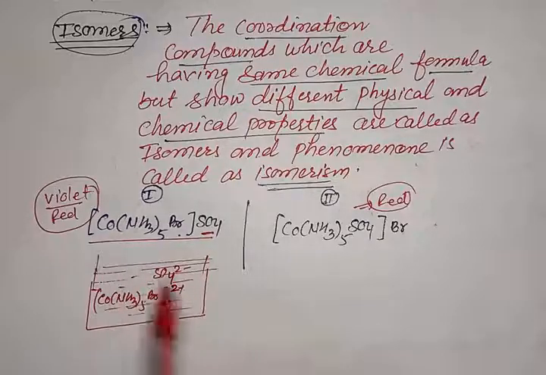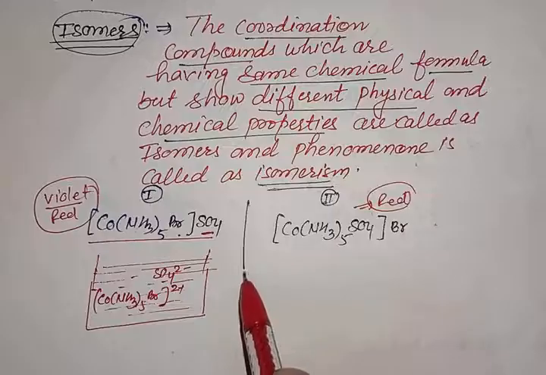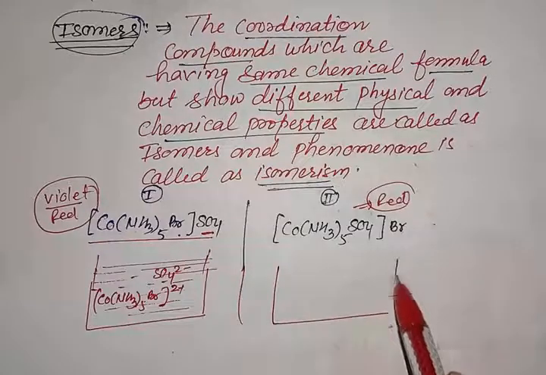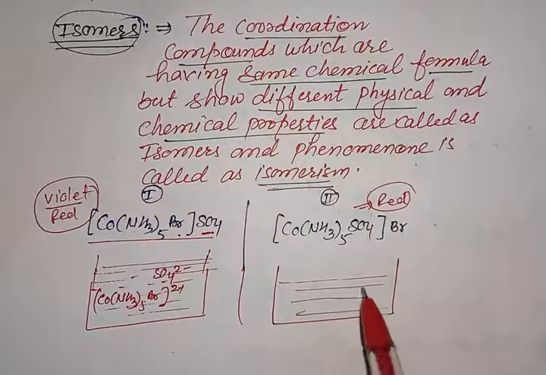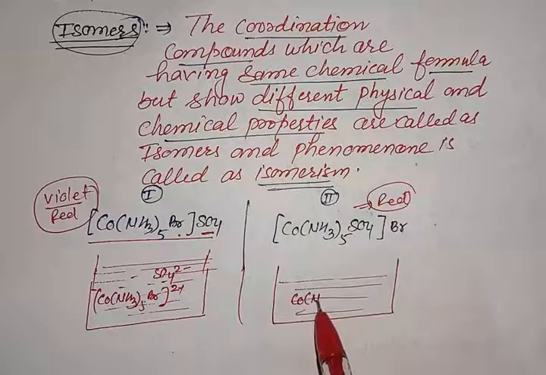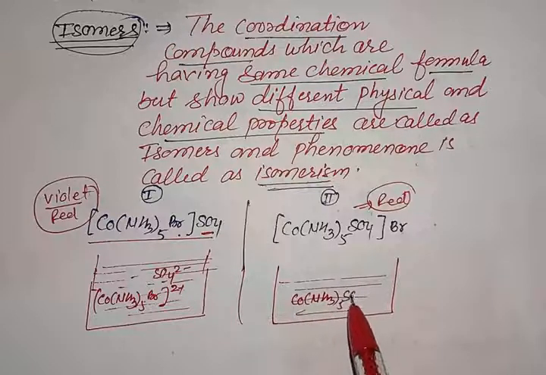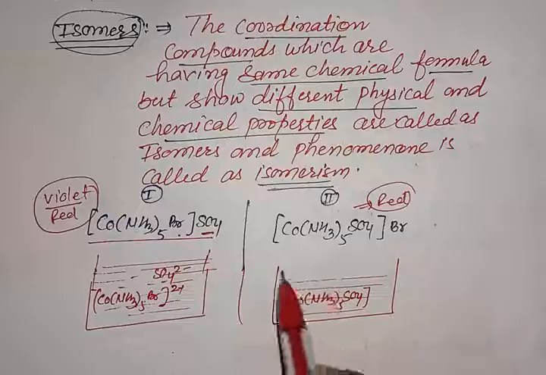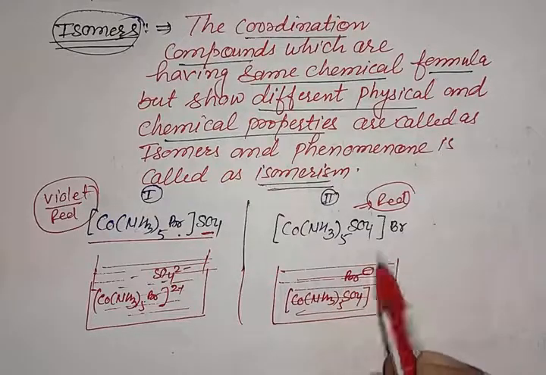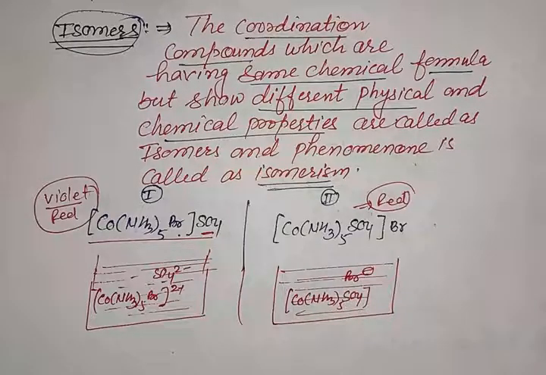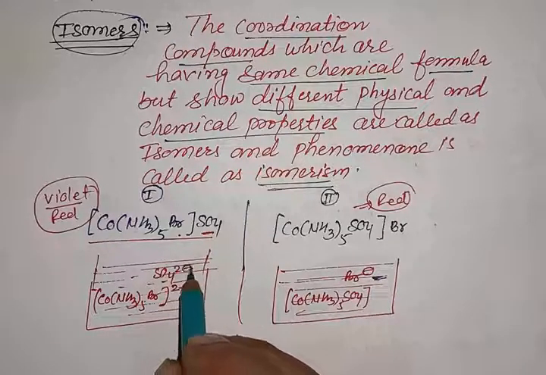In the first complex there is a sulfate ion in free state. In the second complex, [Co(NH3)5SO4], the SO4 is present inside the coordination sphere and Br negative is outside. So the first complex has SO4 2 negative ion and the second has Br negative ion.